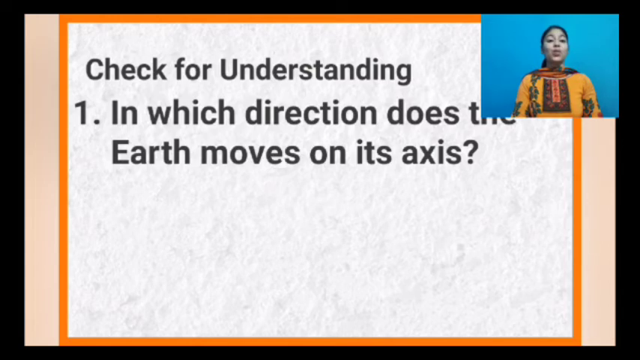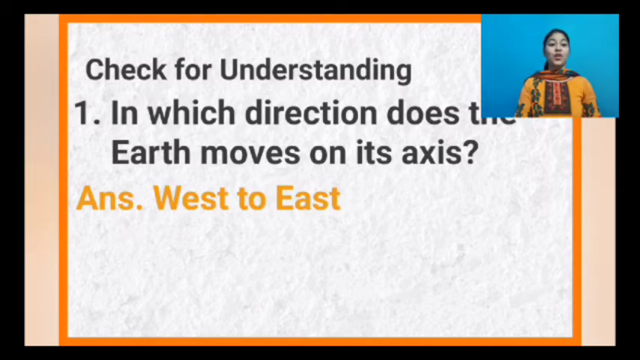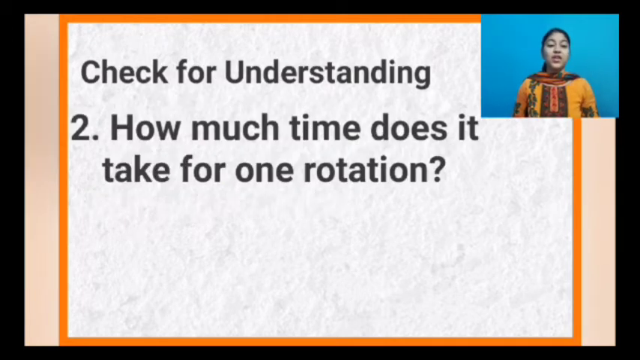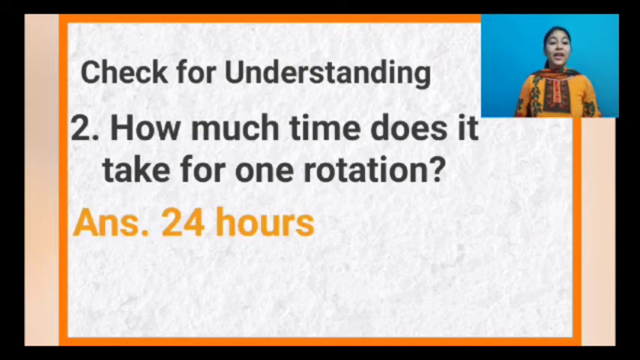Next question: in which direction does the earth move on its axis? I have told you just now. So earth moves on its axis from west to east. So remember, west to east. Next question: how much time does it take for one rotation? Yes. So it takes 24 hours for one rotation.